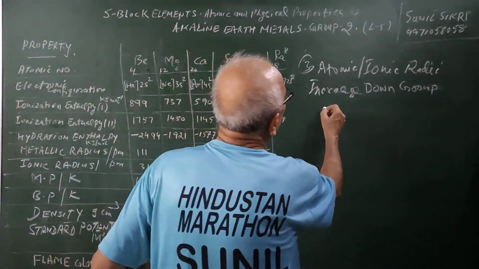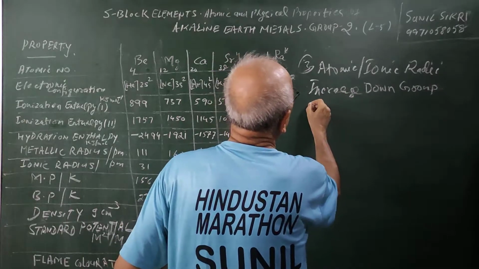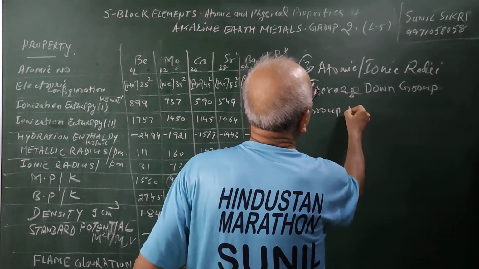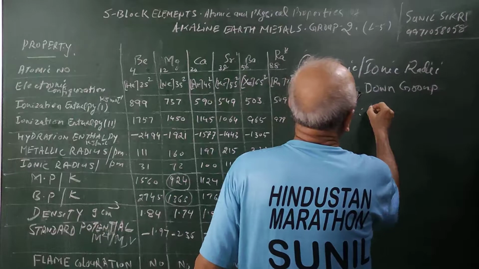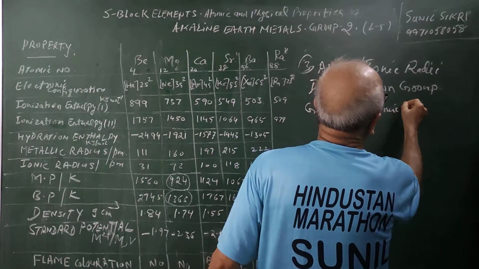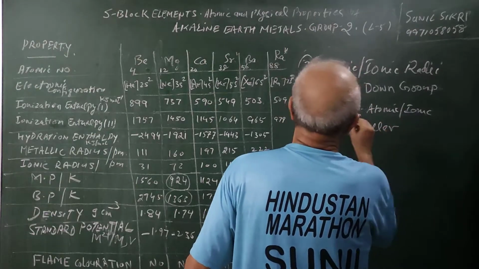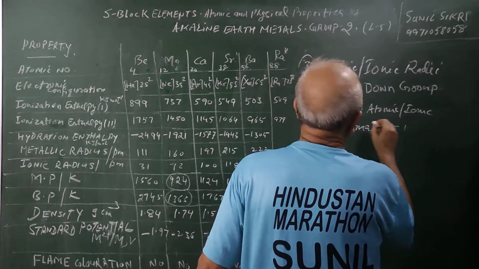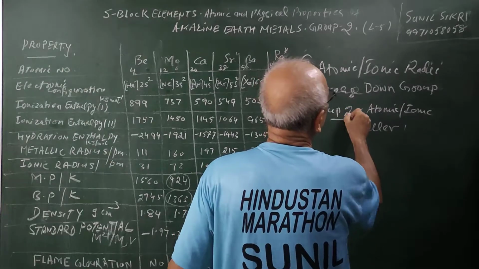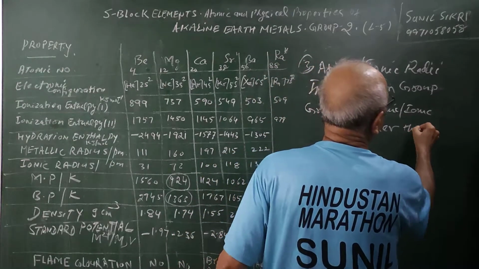Further, if I compare this with the group 1 elements, their atomic and ionic radii are smaller than group 1. So group 2 atomic and ionic radii are smaller than group 1.